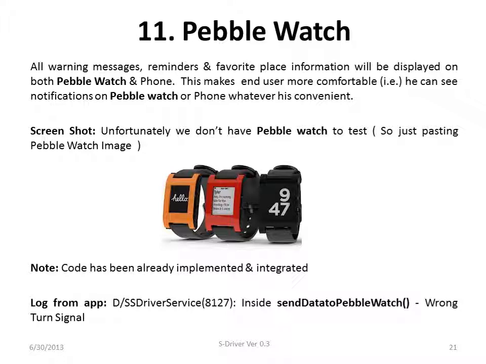Pebble Watch. All warning messages the driver receives will also be sent to the Pebble Watch, including messages, reminders and favorite places, which makes the end user more comfortable. He can see all the notifications either on the Pebble Watch or the phone, whichever is convenient. We didn't test it with an actual Pebble Watch, so we're just pasting a sample screenshot, but this code has already been integrated and implemented. Sample log here.